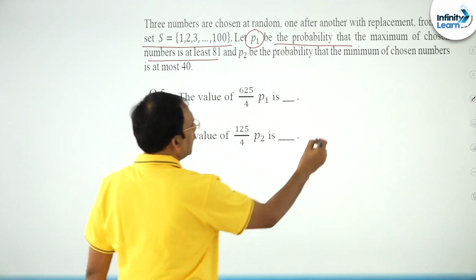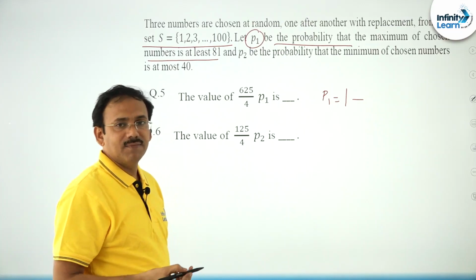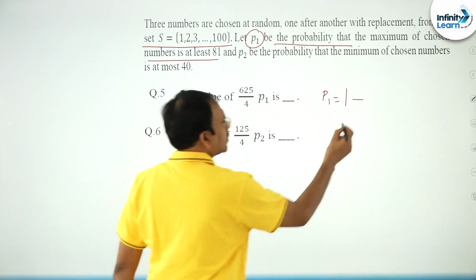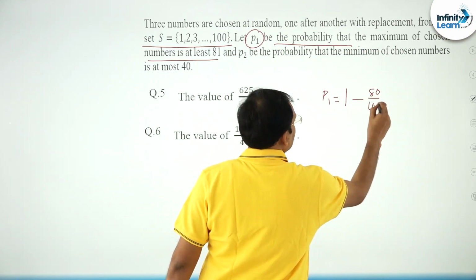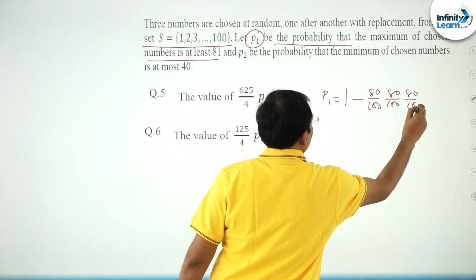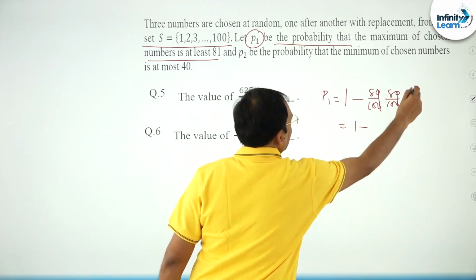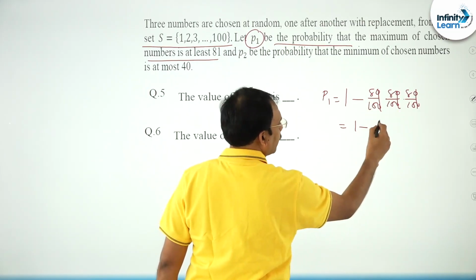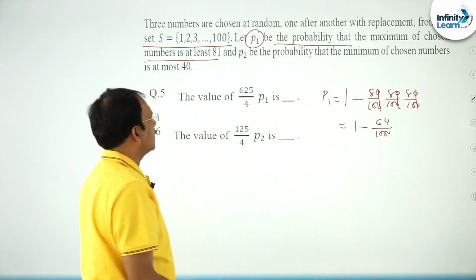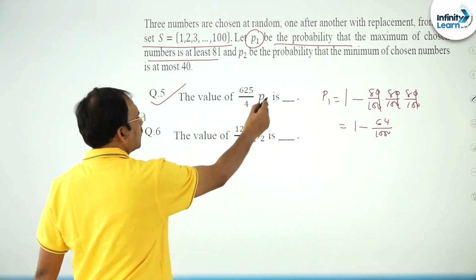So, can I write P1 like 1 minus none of them is greater than 81, meaning all less than or equal to 80? Yes, the first one less than or equal to 80, the second one less than or equal to 80, the third one less than or equal to 80. So, you can simplify 1 minus, you can say 464 by 1000. You can simplify this and you can automatically answer this, right? You can just substitute here.